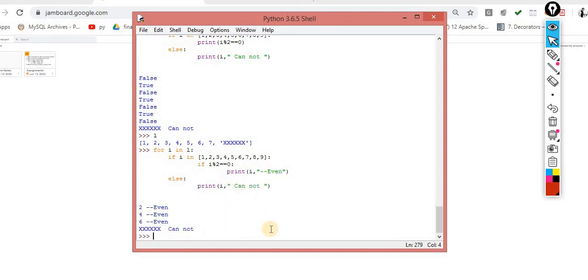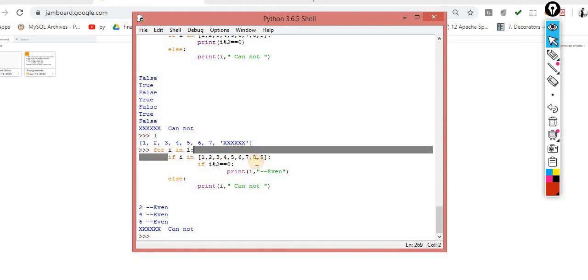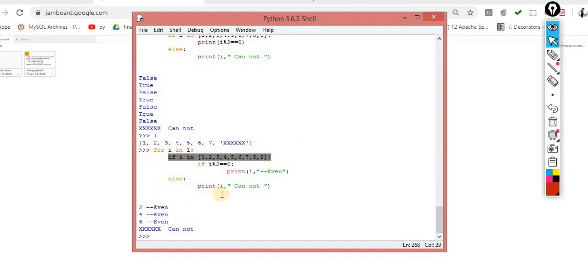Now you can check it out. 264 even, XXX cannot. So this is the way. I am using over here if inside if. Yes, you can use it. What exactly is happening over here? If this condition is true, then enter into this condition. If this is true, then print. I have not mentioned any else with this. This else is with this if. If it is not inside this, then what will happen? It will simply print I cannot, because this is the integer, this is the string.